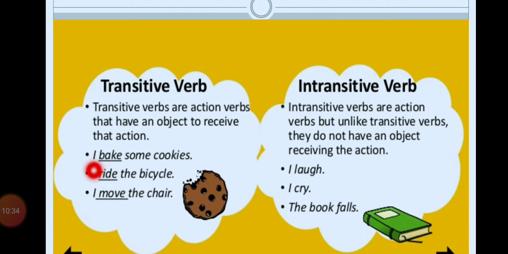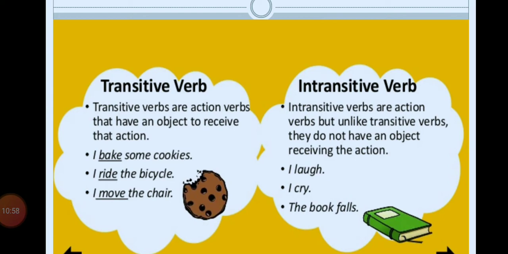What do you bake? Cookies. I ride the bicycle, right? What did you ride? Bicycle. I move the chair. Okay, what do you move? Chair. So here in these sentences, cookies, bicycle, chair are the objects of the transitive verbs.